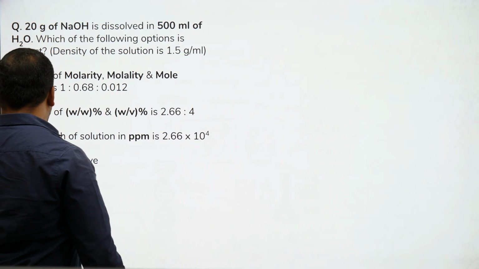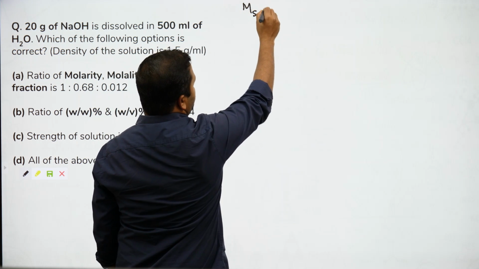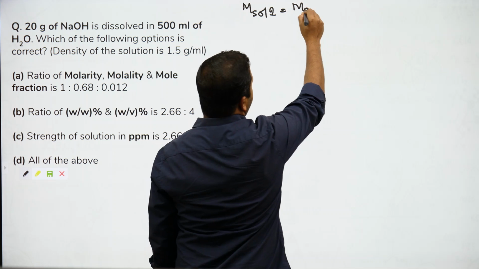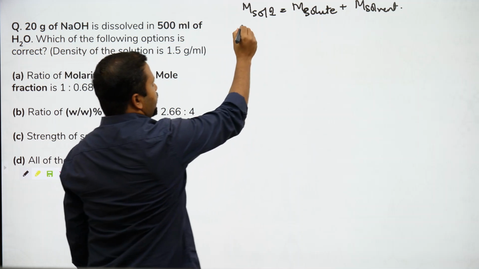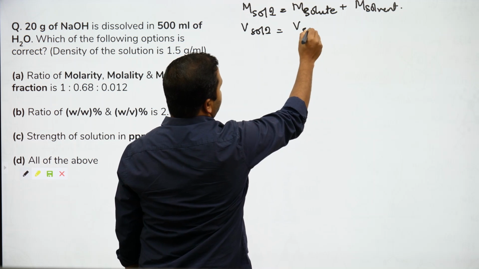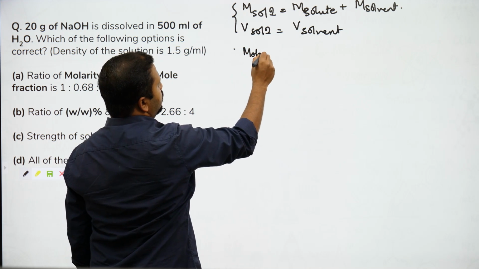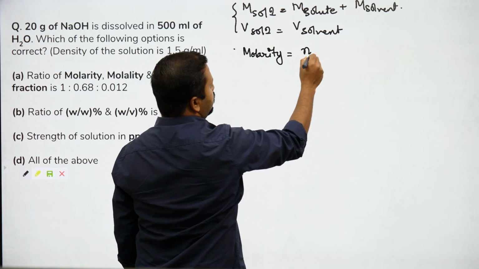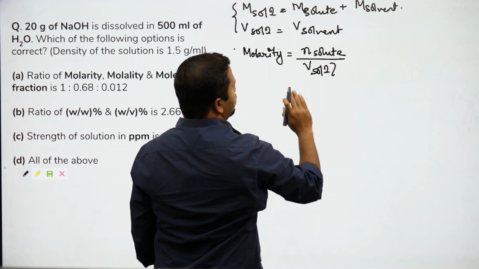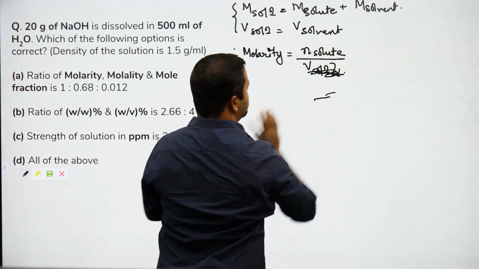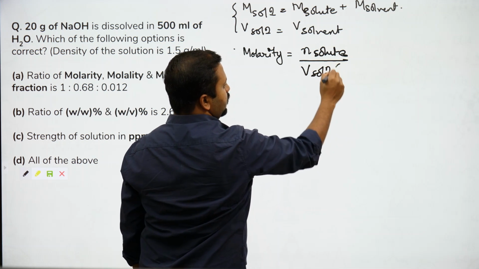So what basic things do you need to remember? Mass of solution is mass of solute plus mass of solvent, you can write this. But volume of solution is not volume of solute plus volume of solvent. This is the first thing that you need to know. The second thing is molarity is number of moles of solute by volume of solution in liters.